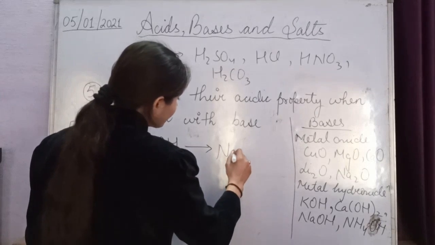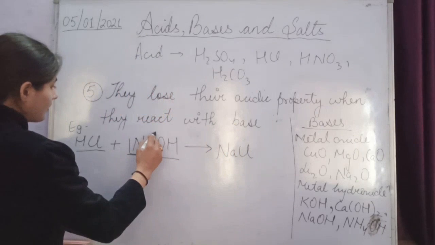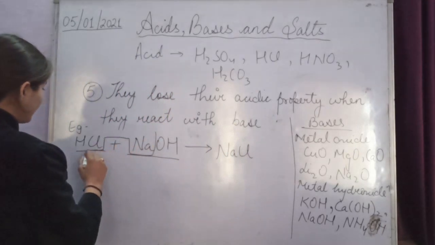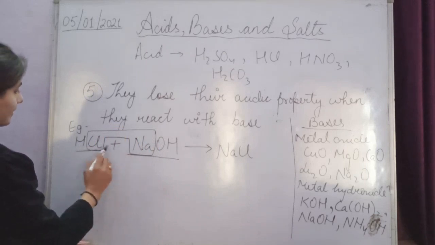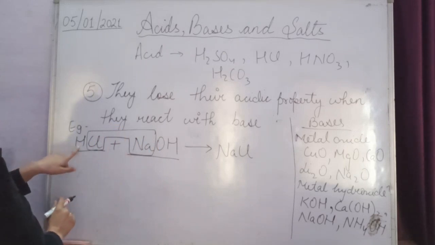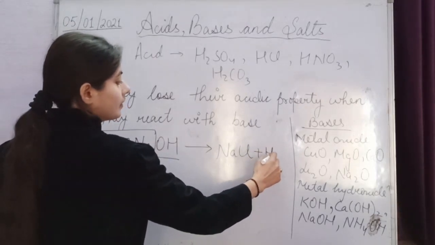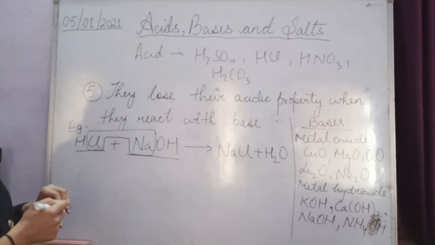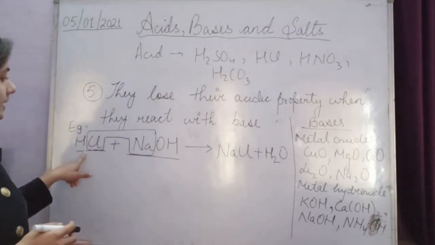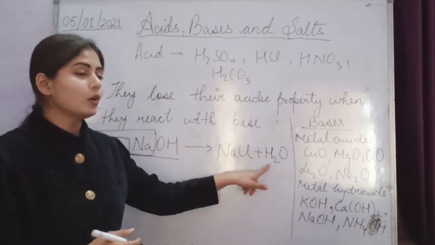NaCl, this Na will go with this Cl. What is left? HHO, that is H2O, water. HCl, hydrochloric acid, NaOH, sodium hydroxide, NaCl, sodium chloride, H2O, water.